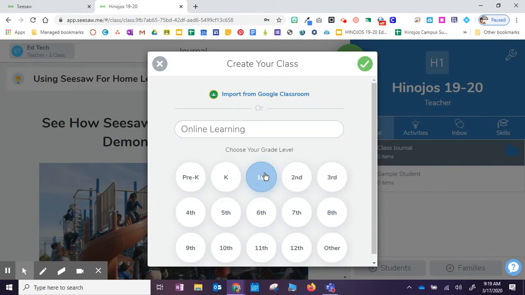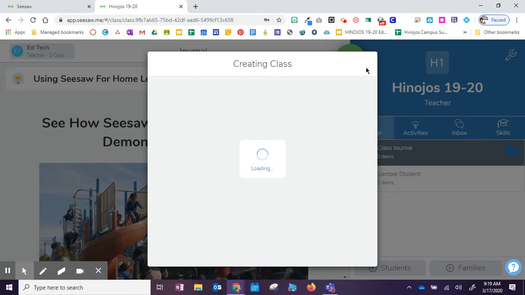Seesaw is fantastic with our littles, so pre-K through third would be a fantastic target area. However, I have seen it utilized in fourth and fifth grade classrooms as well. So you make your choice on this platform. If you are a fourth grade teacher or higher, it's completely up to you. I'm going to select first grade, and then I'm going to click our green dot up here to continue on.